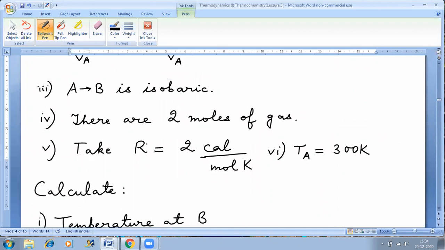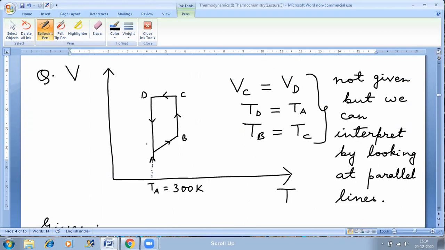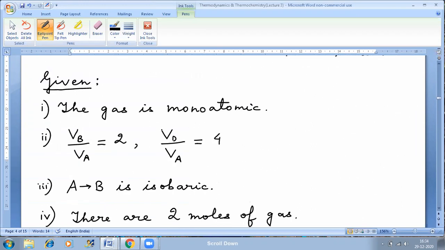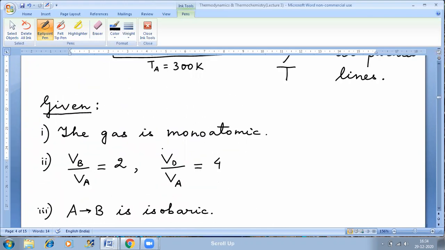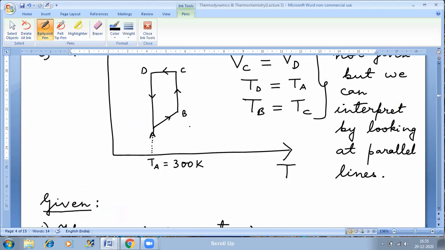So, A to B is isobaric, that is given in the question. A to B is isobaric. Isobaric means pressure is constant. If pressure is constant, we can apply V1 by T1 is equal to V2 by T2. Look at the direction of the arrow so that you know which is your initial state and which is your final state. Unless you know the direction of the arrow, you cannot figure out.